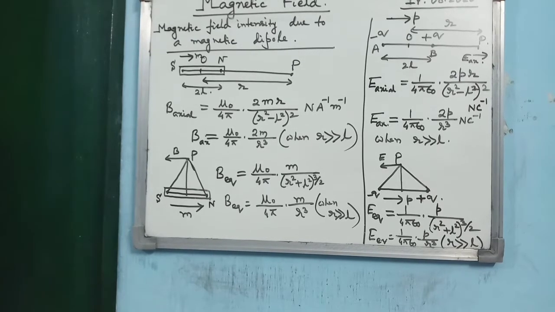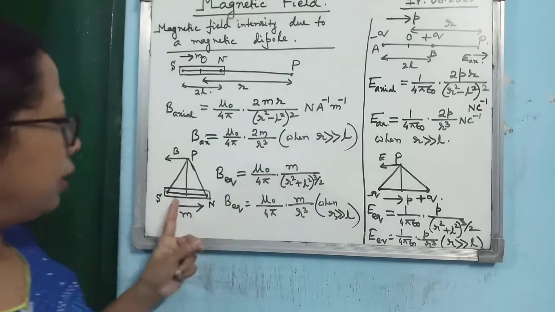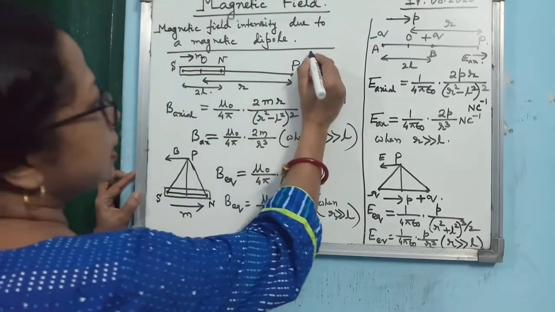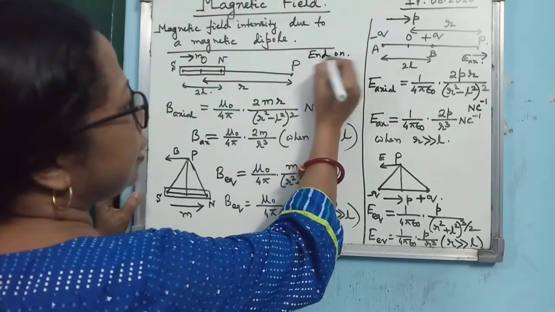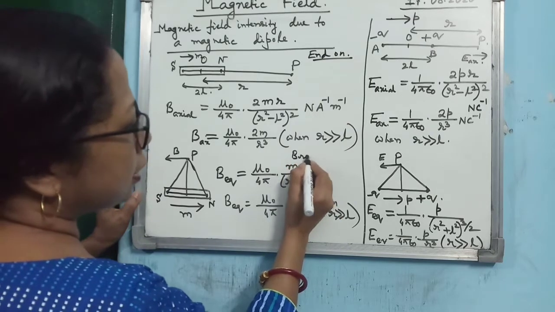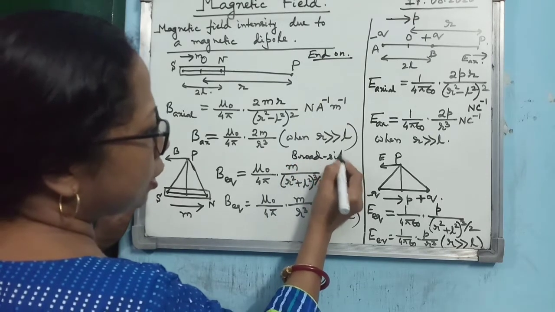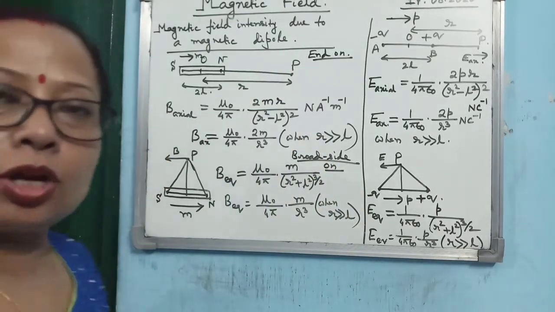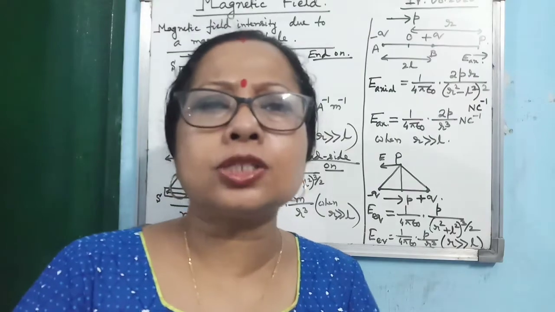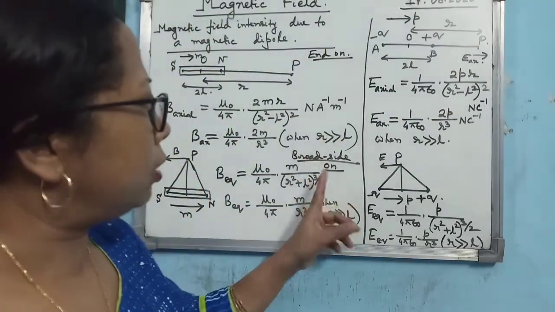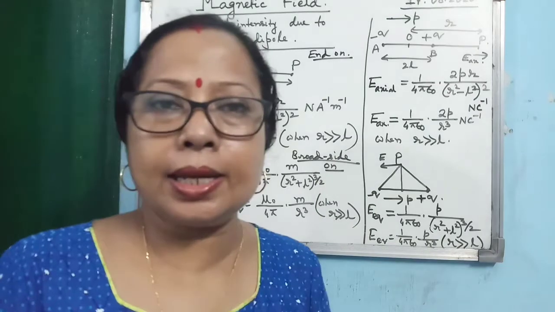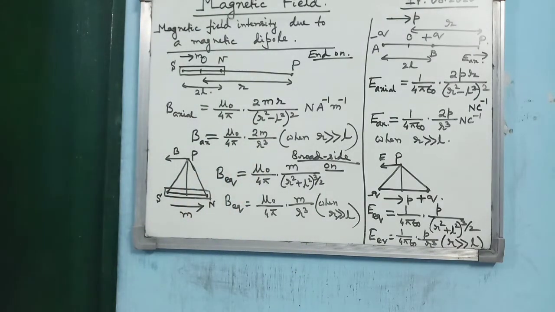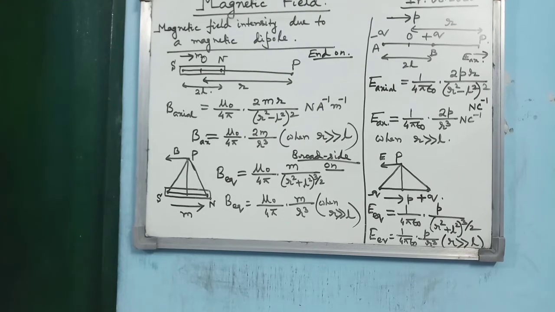Okay. Here one more point. I have said axial line and equatorial line, but you know this case is also known as end-on position and this is known as broadside-on position. Alright, so both are the same. This is broadside-on position and this is end-on position. End-on position, you have already solved the numericals also. Okay, so I hope you can apply these two terms in case of magnetic dipole also. Alright, axial line means end-on position and equatorial line means broadside-on position.